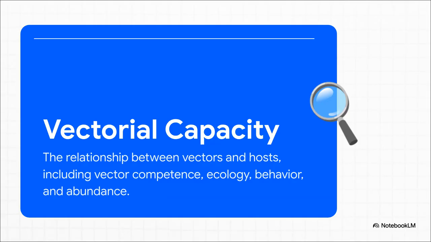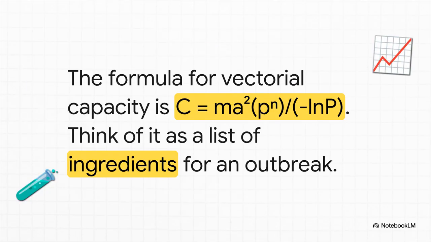It's called Vectorial Capacity. Now, I know that's a mouthful, but all it really is, is the scientific recipe for an outbreak. It's just a way of measuring exactly how efficiently a disease can spread from a vector, like our mosquito, to a host, like you and me. And this is its blueprint.